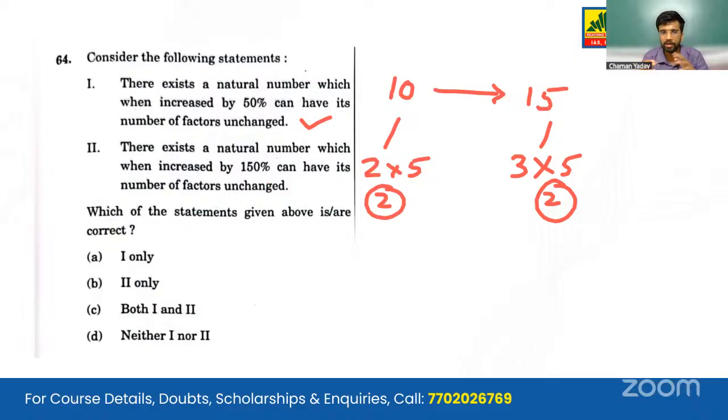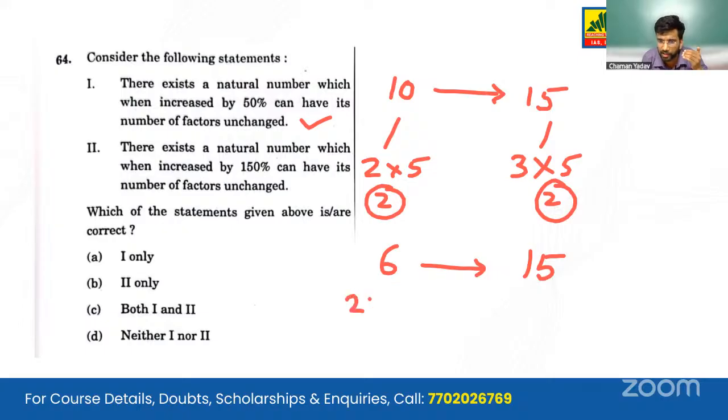Now for the second statement: there exists a natural number which, when increased by 150%, can have its number of factors unchanged. So let's take an example of 6. If we increase a value by 150%, it has been multiplied by 2.5 times. So 150% of 6 added gives us 15.